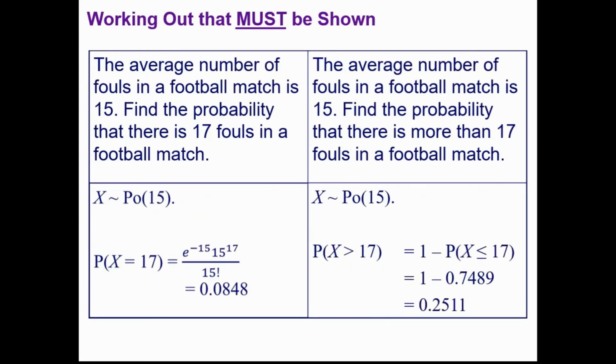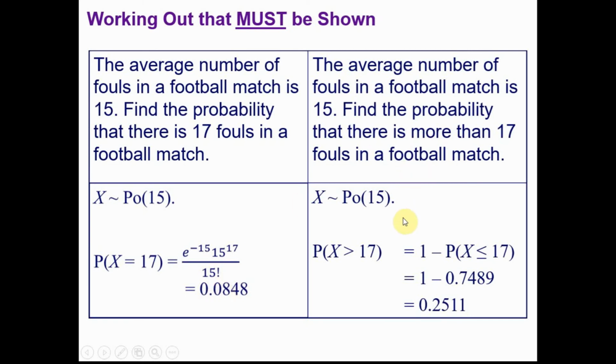Obviously we have to think about what working out must be shown, so if you're using the formula, then do make sure that you firstly show the appropriate distribution with the value of lambda for the time or space that you've been given. Show the numbers substituted in, and then obviously you can just write down the answer.